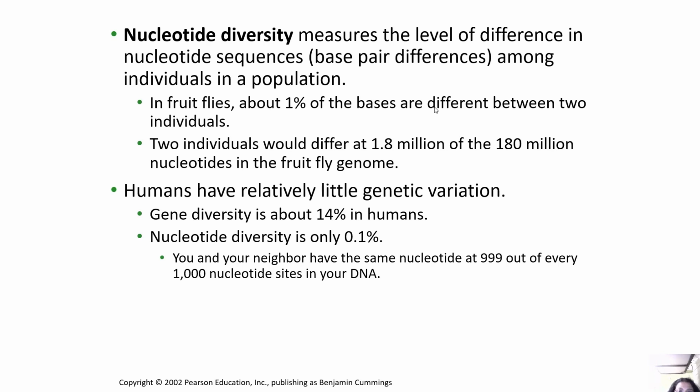Now, nucleotide diversity measures the level of difference in nucleotide sequences, base pair differences, among individuals in a population. In fruit flies, about 1% of the bases are different between two individuals, and two individuals would differ at 1.8 million of the 180 million nucleotides in the fruit fly genome. Right? Humans have relatively little genetic variation. Gene diversity is about 14% in humans. Nucleotide diversity is only 0.1%.